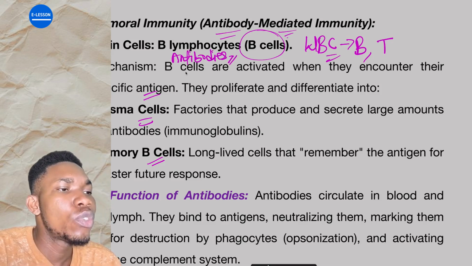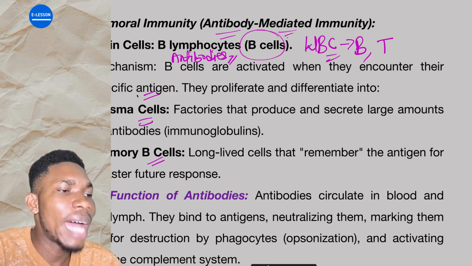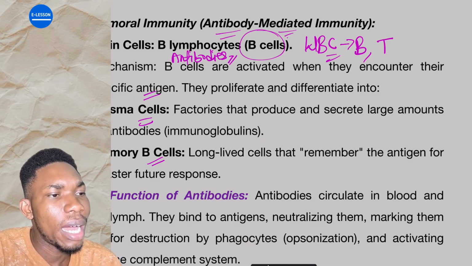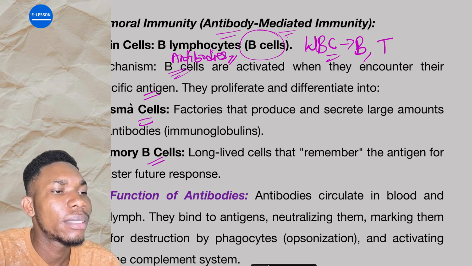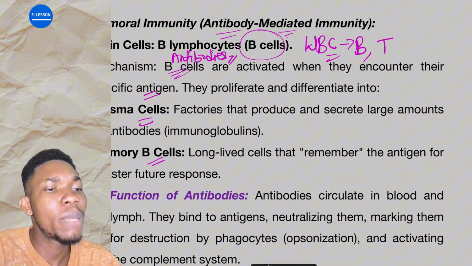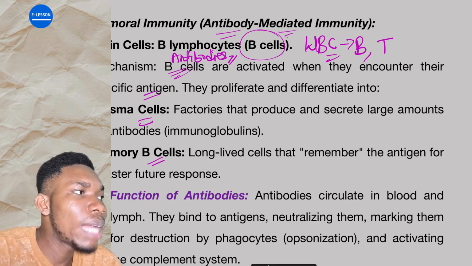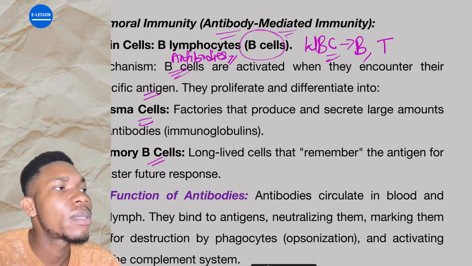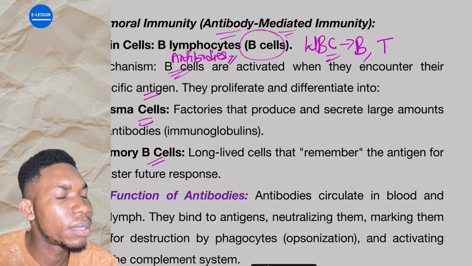Are you getting it? So when the cells meet an antigen, these B cells are activated and then they will multiply and then they will split into two. We now have what we call the plasma cells and the memory B cells. All right?